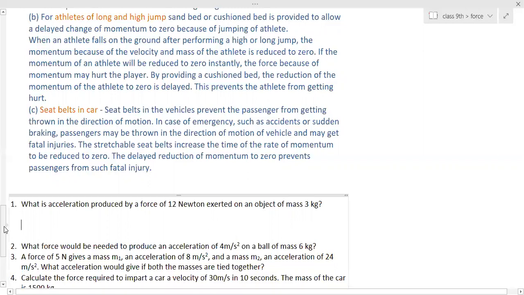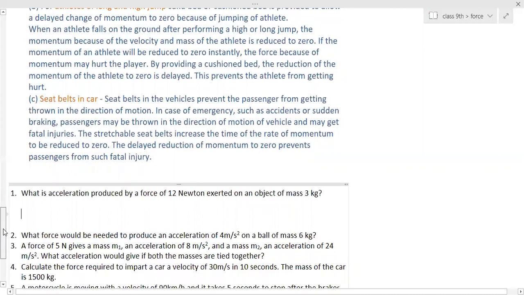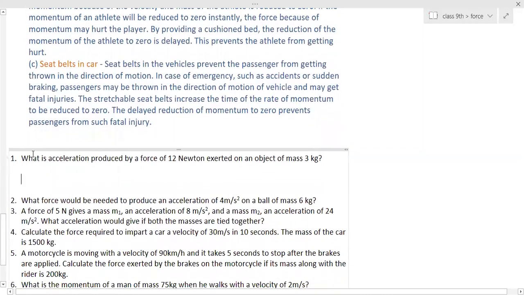Done. What is the acceleration produced by, oh, sorry, one more thing. Ma'am, unit of force.